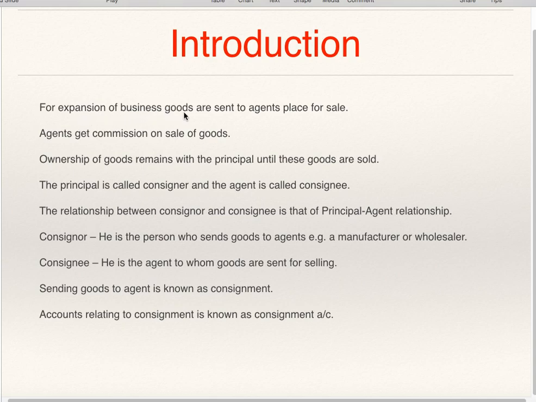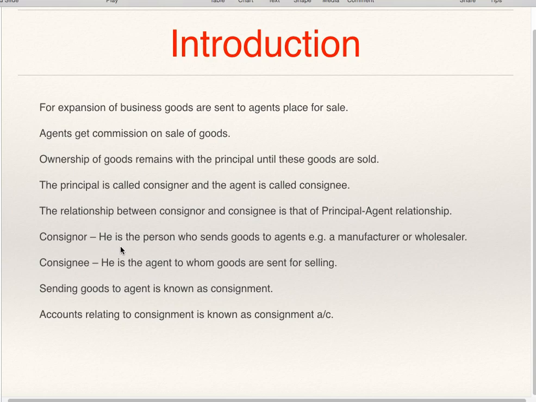For expansion of business, goods are sent to agent's place for sale. Agents get commission on sale of goods. Ownership of goods remains with the principal until these goods are sold. The principal is called consignor and the agent is called consignee. The relationship between consignor and consignee is that of principal and agent.